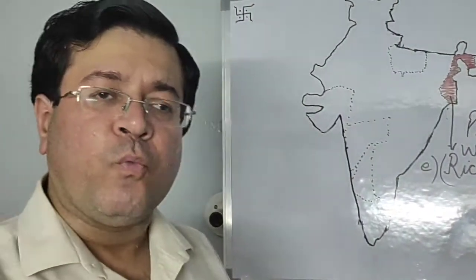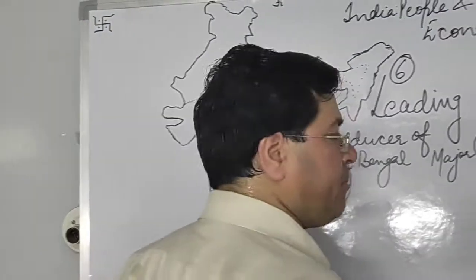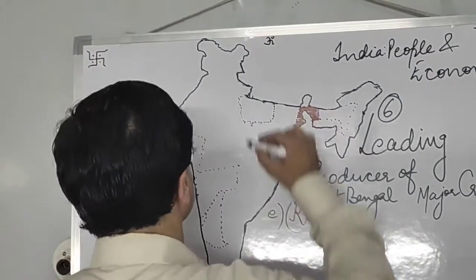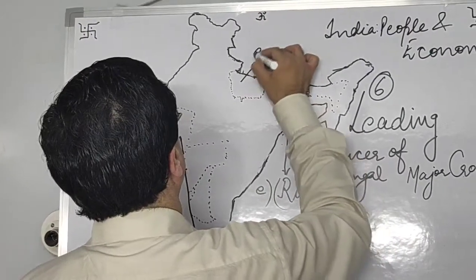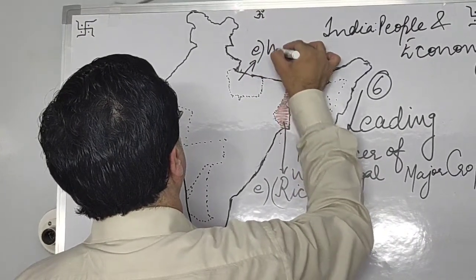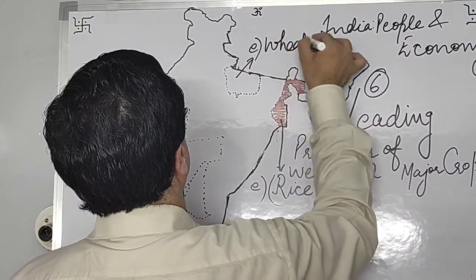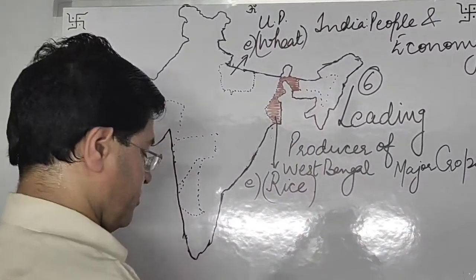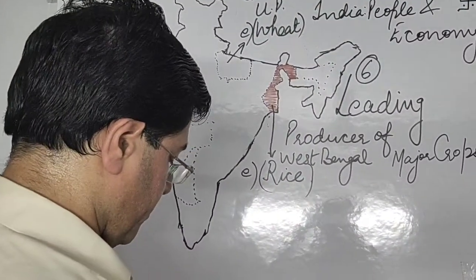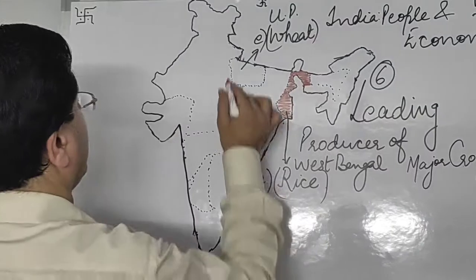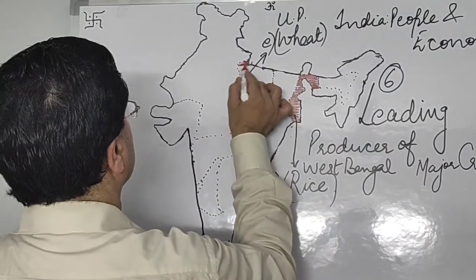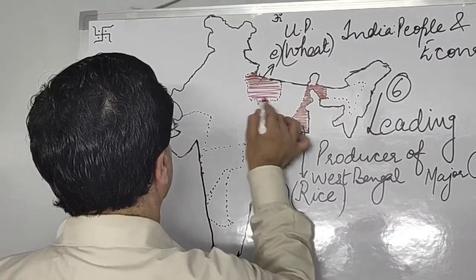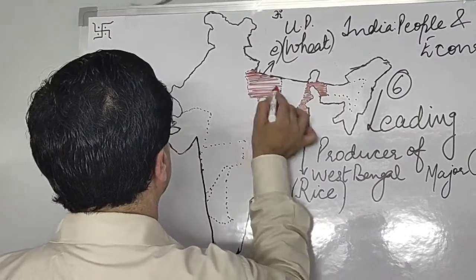Then we have wheat crop. Leading producer of wheat in India is Uttar Pradesh. I am locating here this Uttar Pradesh. How to remember the locations?